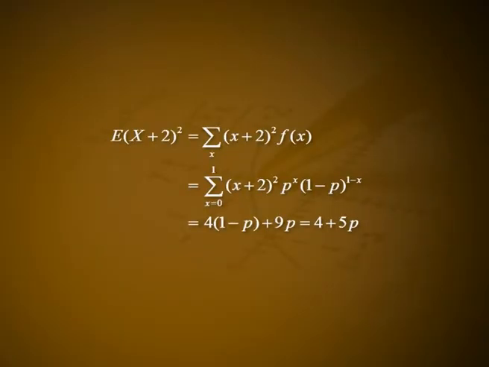Expectation of (x plus 2) whole square is equal to summation over (x plus 2) whole square into f of x, that is equal to summation over (x plus 2) whole square into p raised to x into (1 minus p) raised to (1 minus x). That is 4 into (1 minus p) plus 9 into p, that is 4 plus 5p.